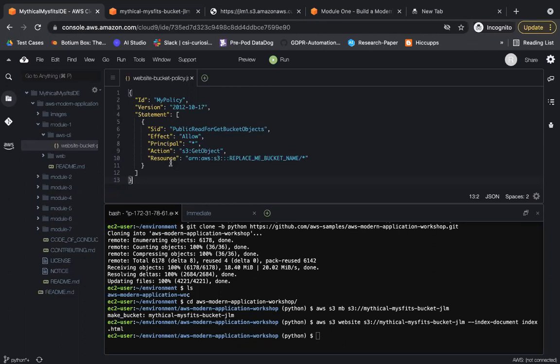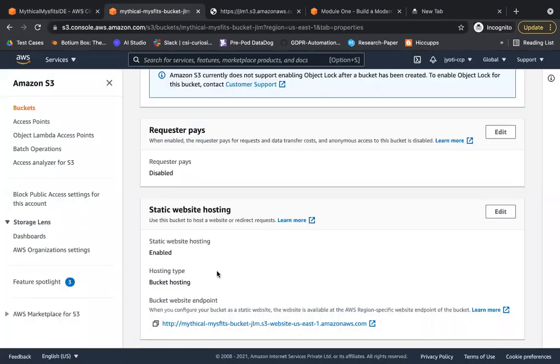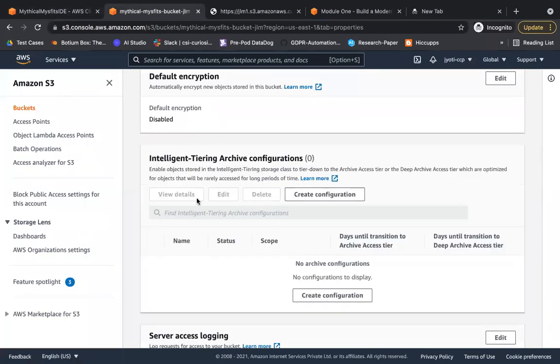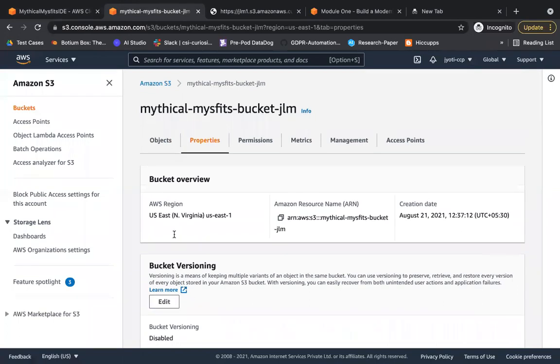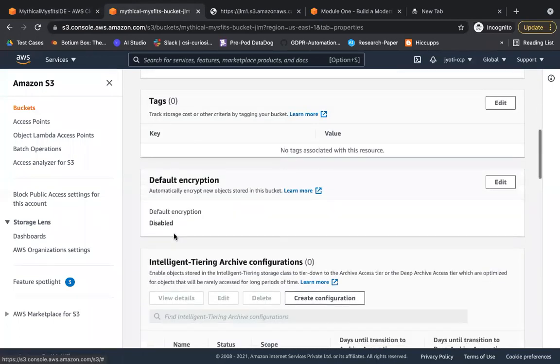So every Amazon resource has a unique number. We call it Amazon Resource Name. So let's go ahead and create this policy. So how do you create the policy? Let's see the policy option somewhere.